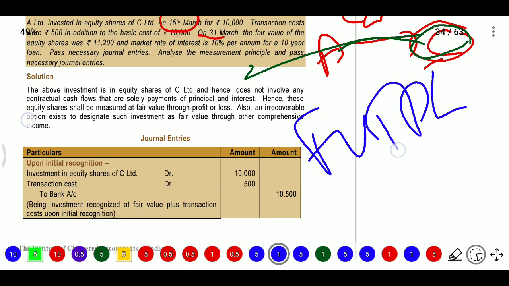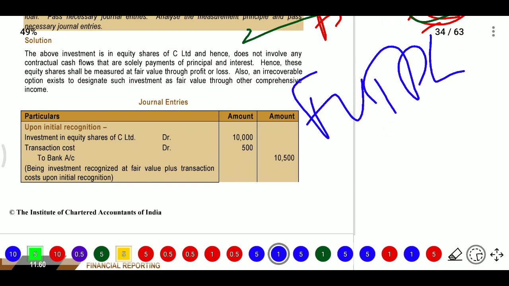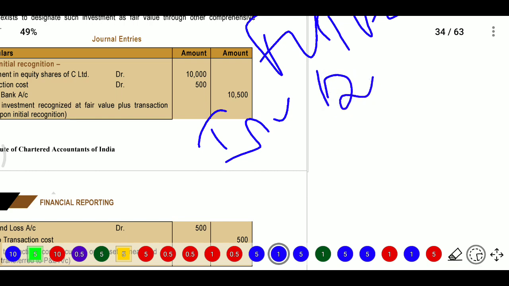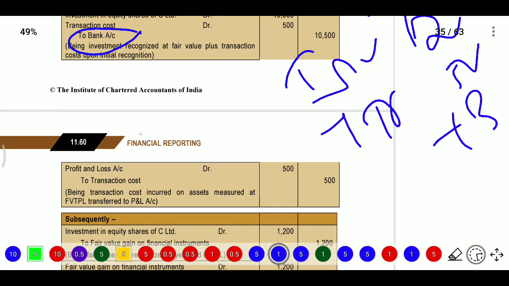So FVTPL, also an irrevocable option exists to designate such investment as fair value through OCI. So firstly we need to record the investment. Investment account is debited, and the directly related expenditure, meaning the transaction cost of 500, plus the bank account, whatever amount goes out of the bank account will be credited. So being investment recognized at fair value plus transaction cost on initial recognition.